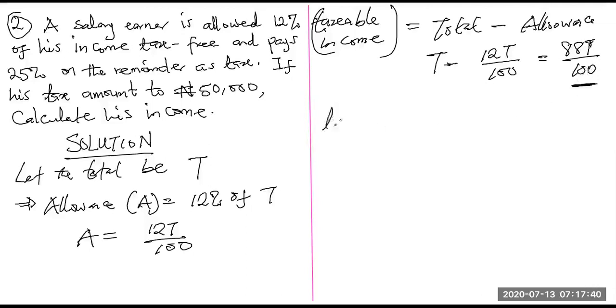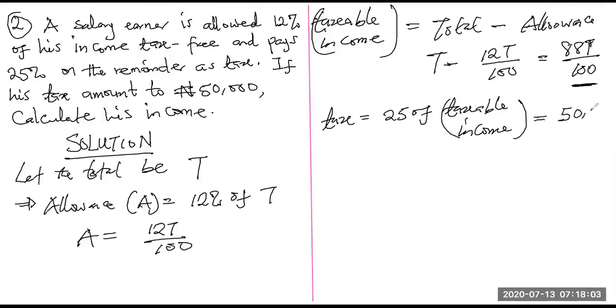So our tax is equal to 25% of taxable income, and from the question, the tax amounts to 50,000.